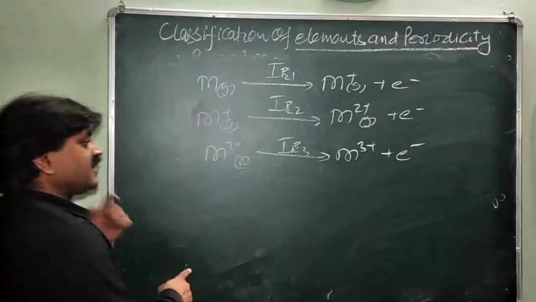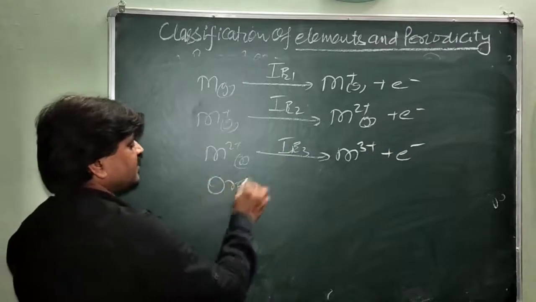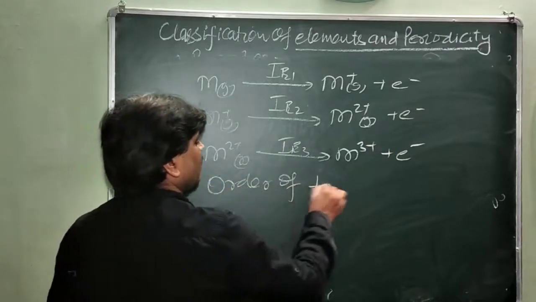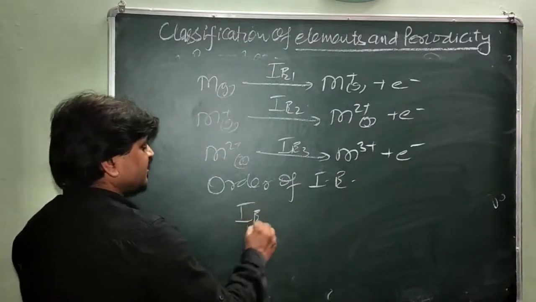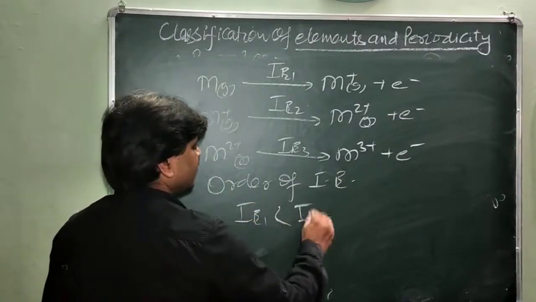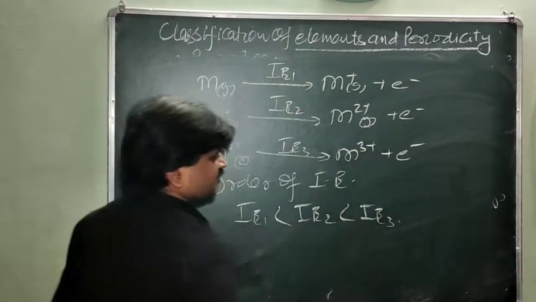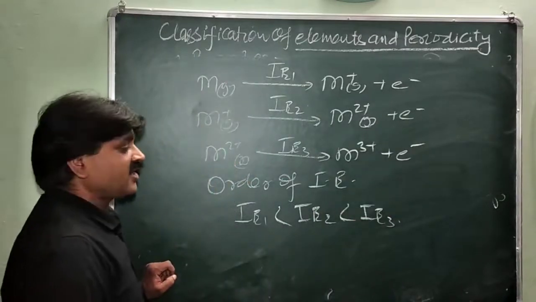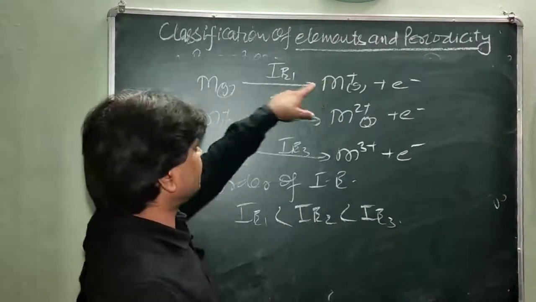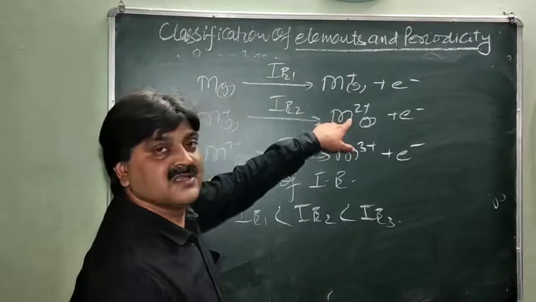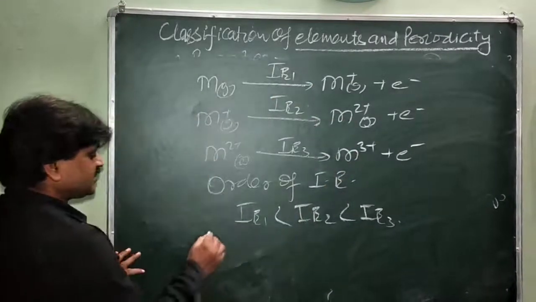So what is the order of energy of these three ionization enthalpies? The order is that the first ionization energy is less than the second ionization energy, which is less than the third ionization energy. This is the increasing order of the ionization energy. It means less energy is required as compared to the next. Now why? For example, we see in the case of sodium metal.